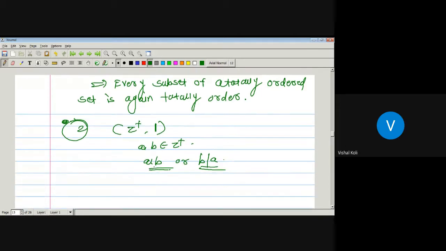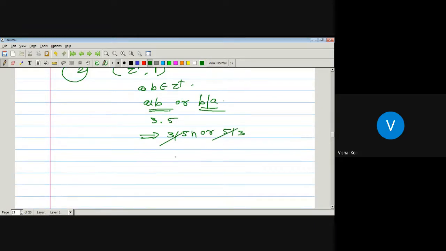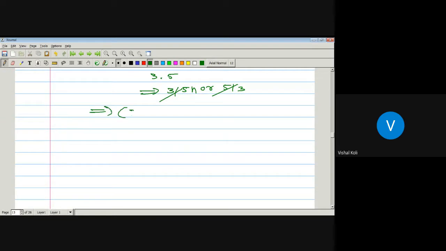Then take element A as 3 and element B as 5. आहे का? No, sir. Neither 3 divides 5 nor 5 divides 3. It implies Z plus with relation division is not totally ordered.